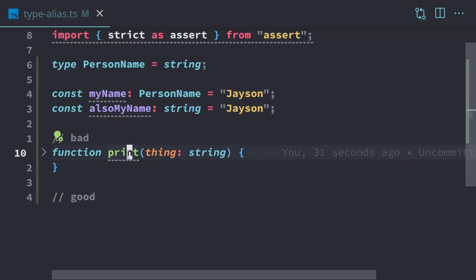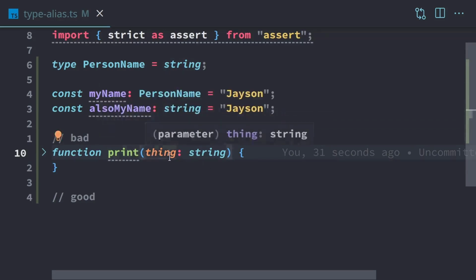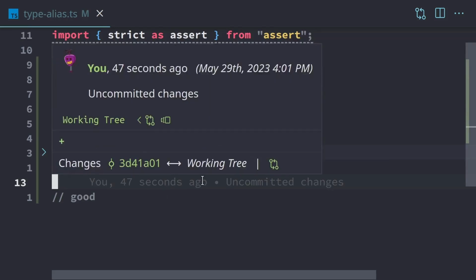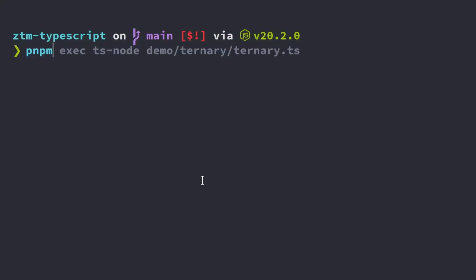That would mean that this function name is not named correctly, because it just says it can print anything. Who knows what that is? At the very least, we know it's a string. So we can call the function, but it might not do what we think it does. Let's actually call this. We can just do print, and we're going to print a house, because why not? If we run this, pop it into a terminal, we're going to run type alias.